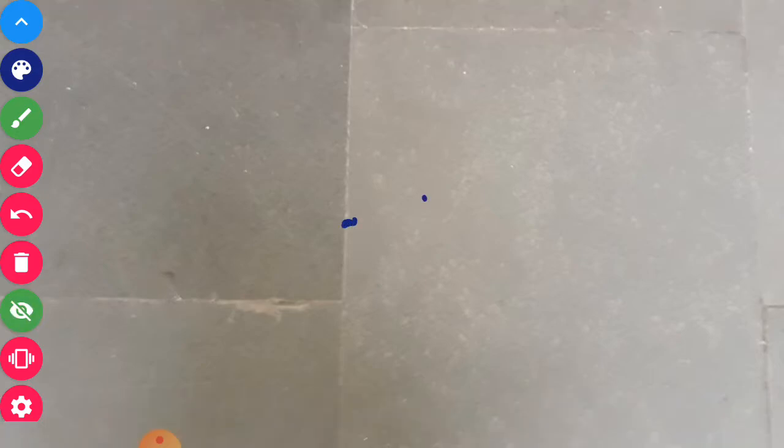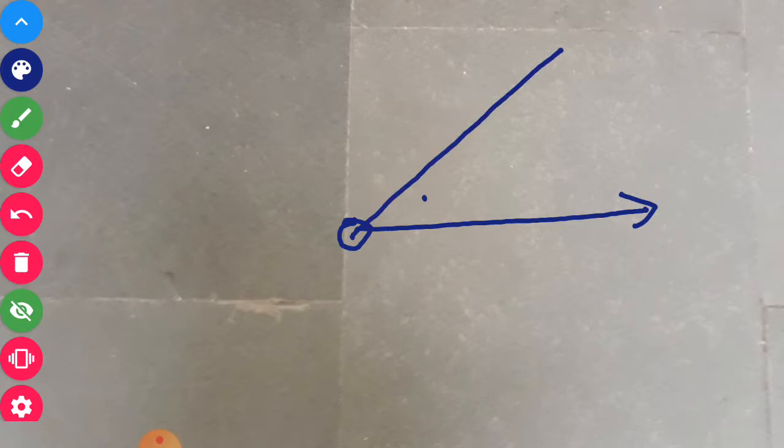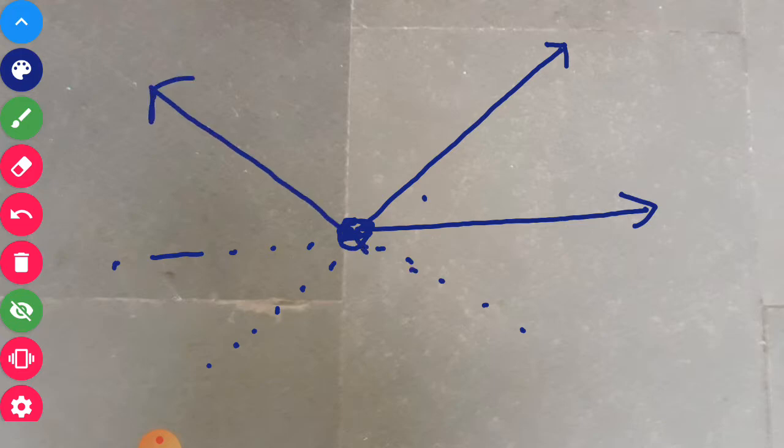Similarly, for concurrent forces, say one force is acting on this particle in this particular direction, and another force is acting here. Their lines of action pass through this particular point. If another force is acting in this direction, with its line of action passing through this point, then all these forces are said to be concurrent forces.